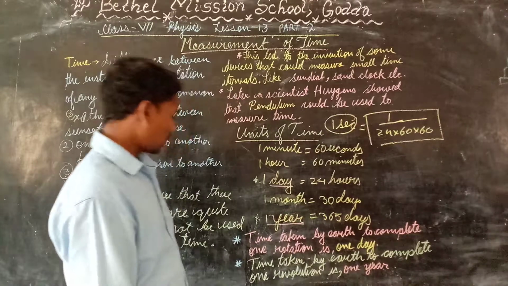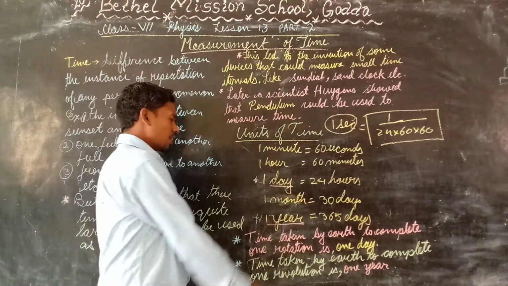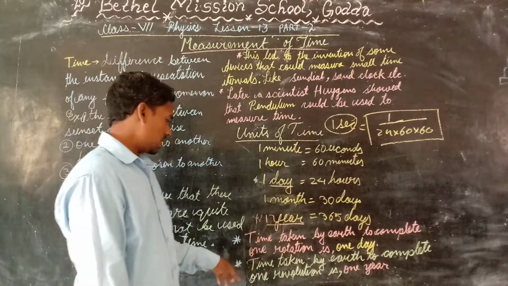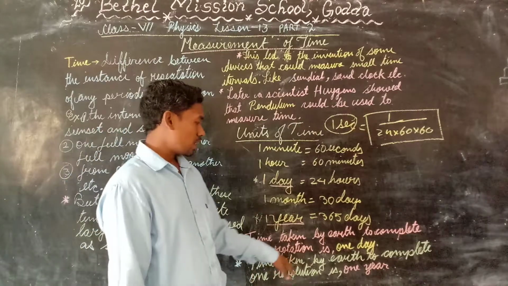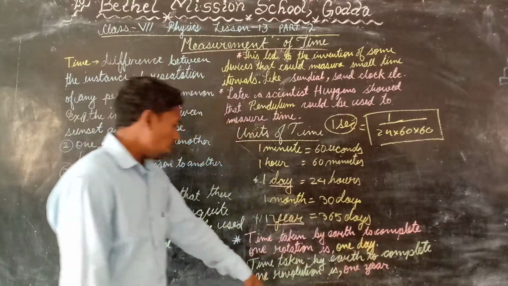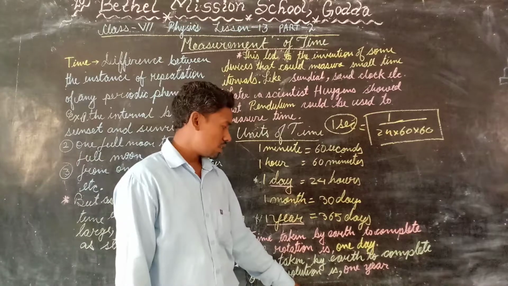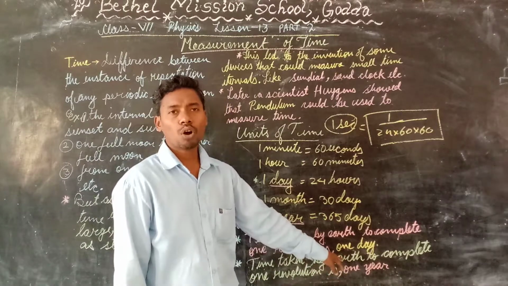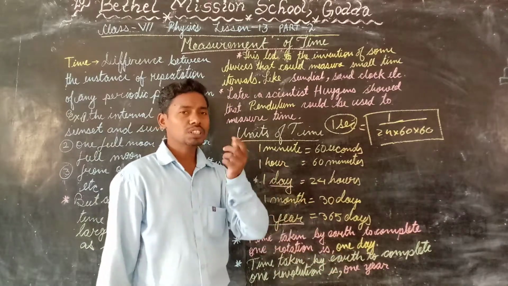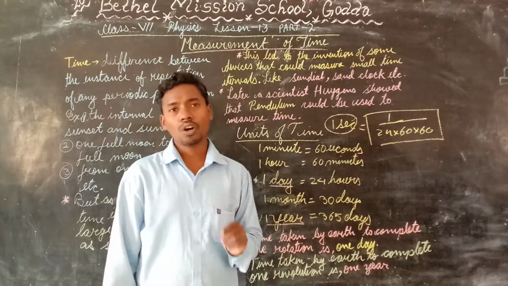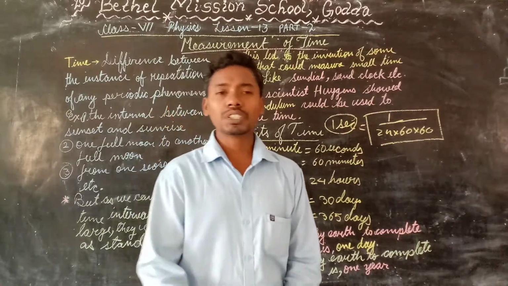Now, similarly, we have 1 year. 1 year can be considered as the time taken by the Earth to complete one revolution. It is called 1 year. So this is the time interval of 1 year. Okay. So now we will study the pendulum.